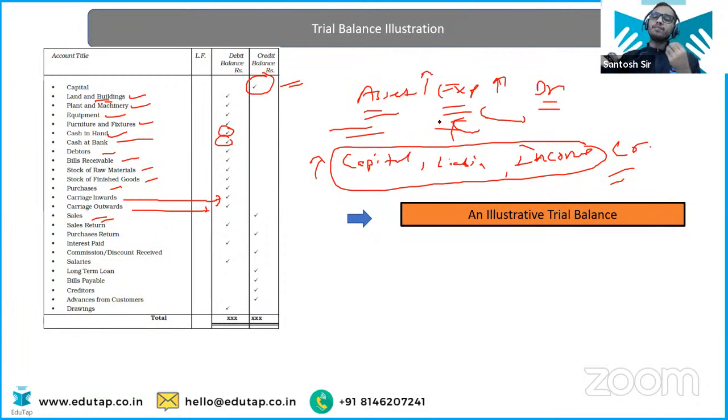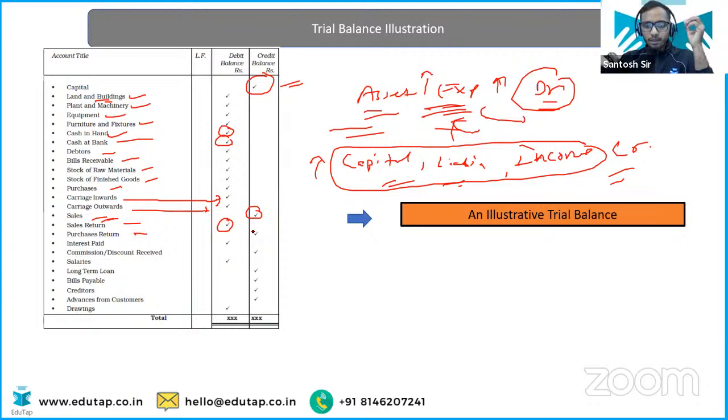Remember, when we increase the asset and expense, we debit it. So obviously, when we increase the other three, that is capital, liability, and income, we are going to credit it. So see what is written here. Sales has the credit balance. Sales return will have the debit balance, obviously. Because sale was your income, so sale has the credit balance. Sales return is the opposite of that, so that's why it has a debit balance.